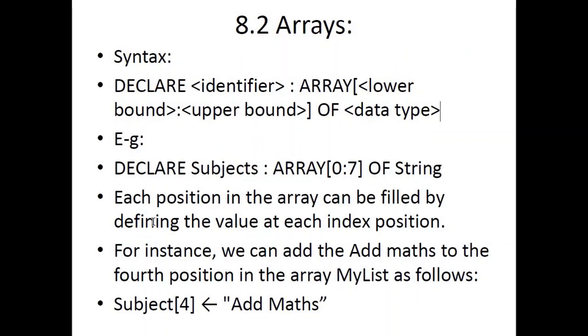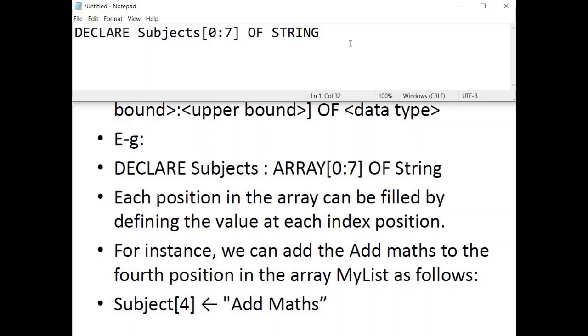Each position in an array can be filled by defining the value at each index position. When you create an array, it is empty, it is blank. So one by one you have to populate values into it or write values into it.